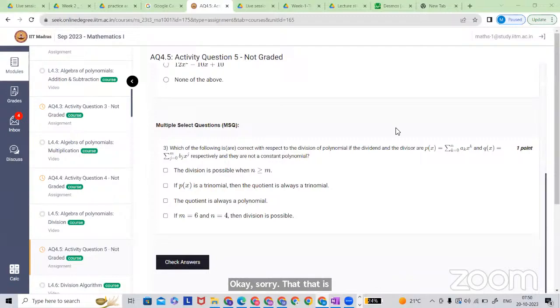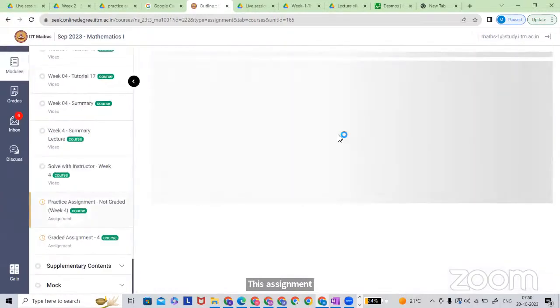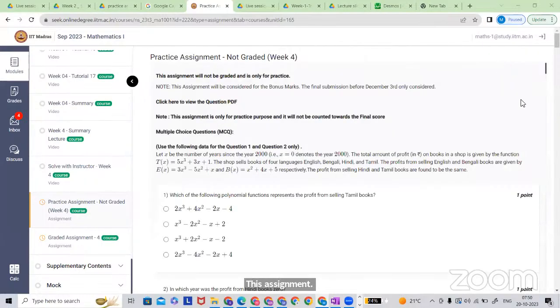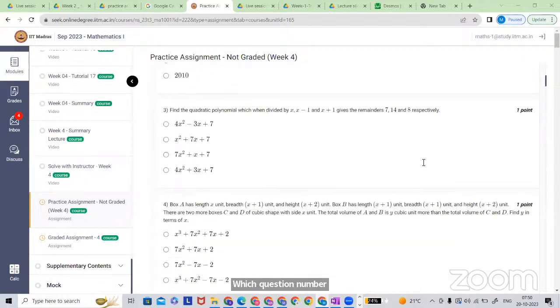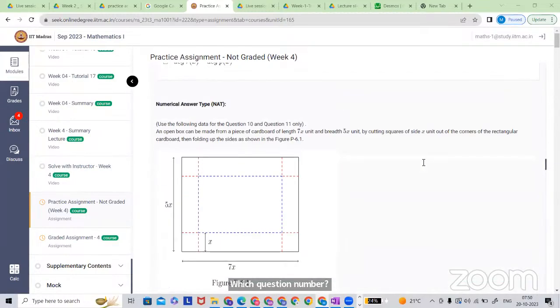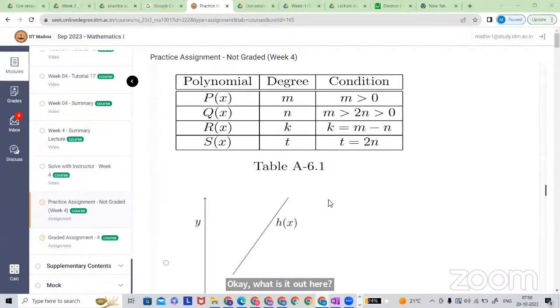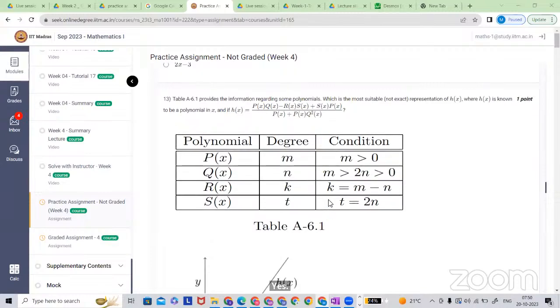Aryan is the next one. Hello, Aryan. What is the doubt? I have a doubt in practice assignment 4, week 4, question 13. Okay, what is your doubt here? I did not get how we can plot the graph from this.